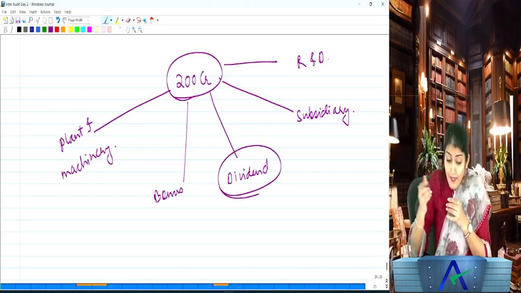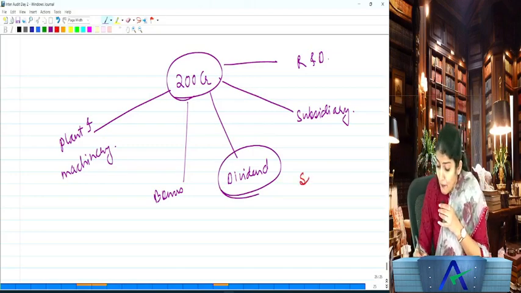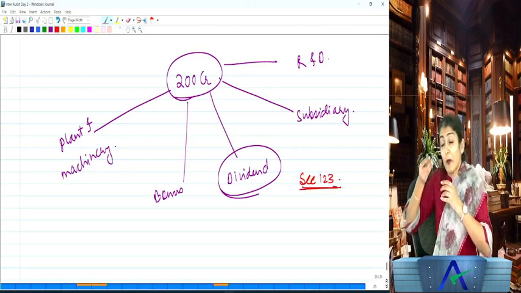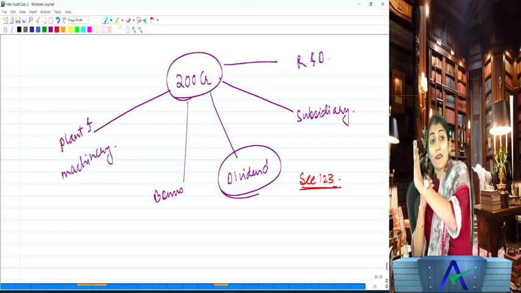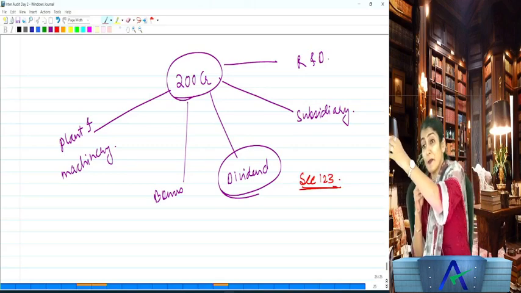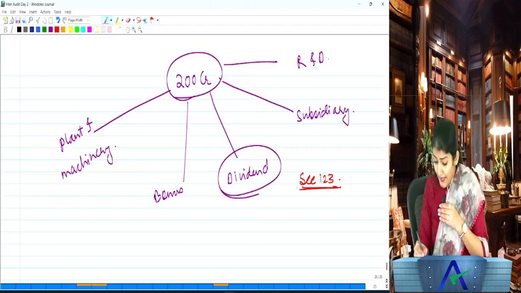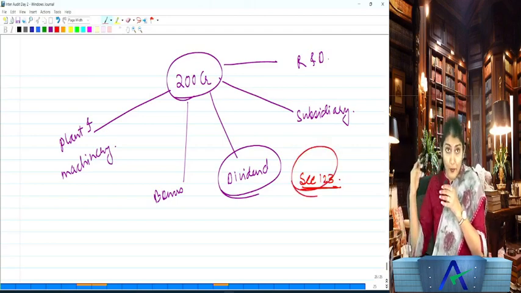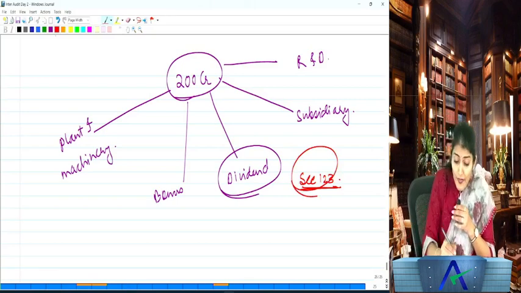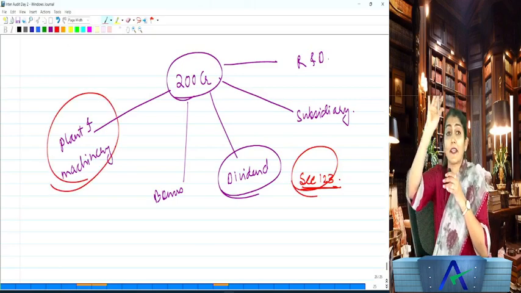So now as an auditor, what do you need to check? Whether section 123 of the Companies Act, which talks about the sources of payment of dividend, has been complied with. Then the dividend has to be transferred to a separate bank account, and then it has to be paid within 30 days. Whether all the requirements of section 123 of the act have been complied with.